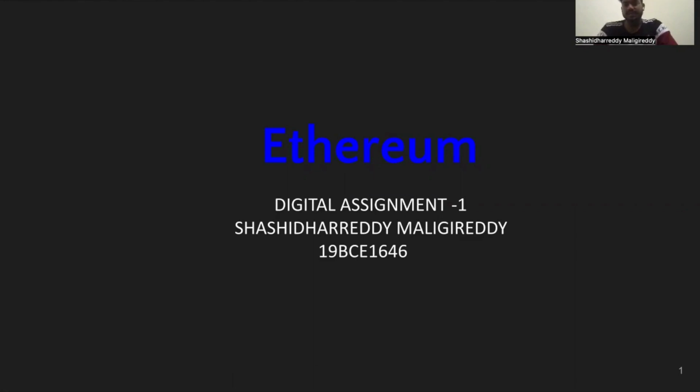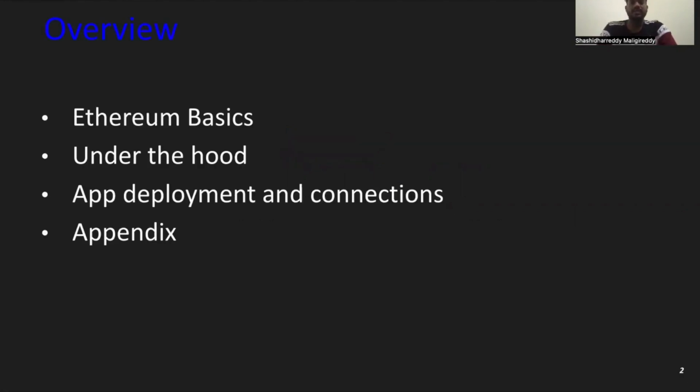So, for my digital assignment one, I've chosen the topic as Ethereum. The overview of what I'm going to explain is Ethereum basics, app deployment and connections, how the blockchain is included in Ethereum, how the transactions are done in Ethereum, and how the core concepts are useful to it.